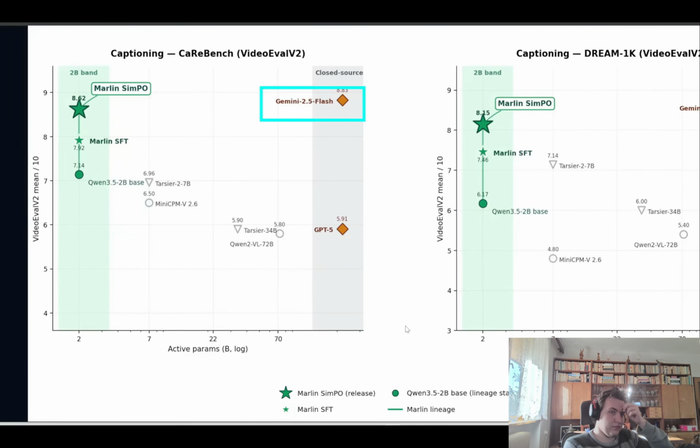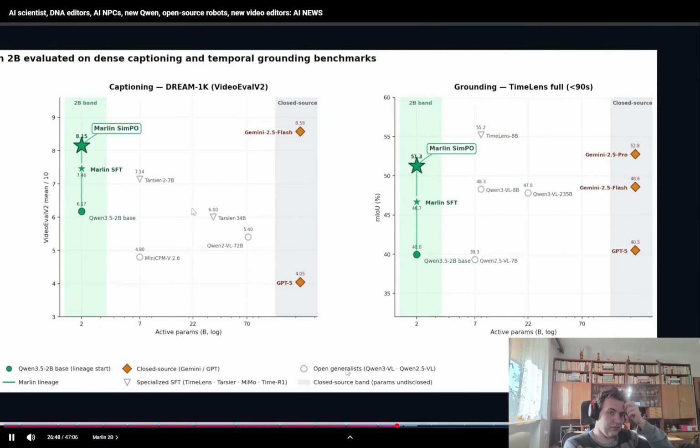This performs as well as the closed Gemini 2.5 Flash, and even though that's closed source, 2.5 Flash is way larger. So if you need a small open model for analyzing events in videos that can run locally on your computer, this is currently the best option you can use.